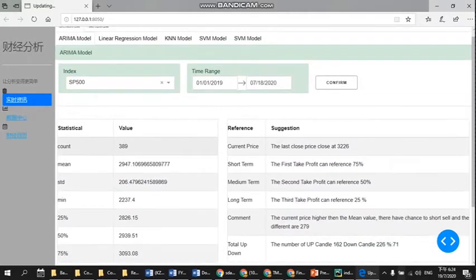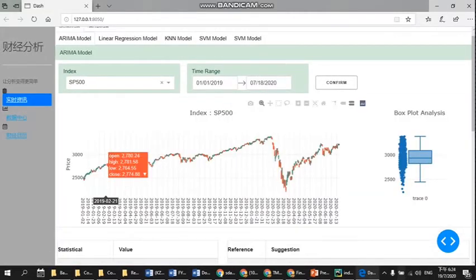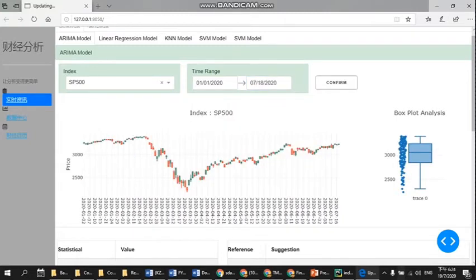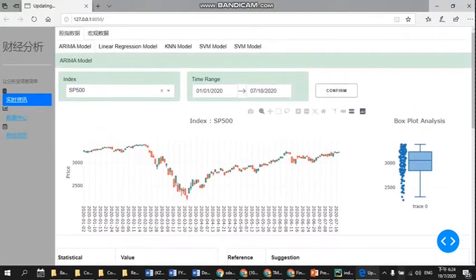Okay, this is what the graph looks like for 2019 until 2020. Let's say for this demo we don't need too much data, so I just click 2020. Okay, the data changed already. Now these are the overall daily open, high, low and close, plotted as candlesticks to show all the data the user picked in this graph.